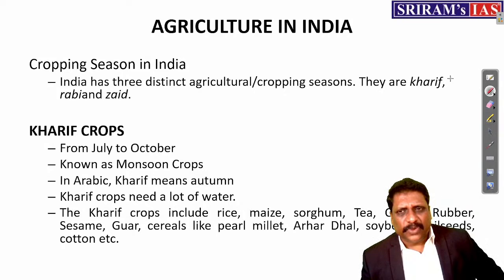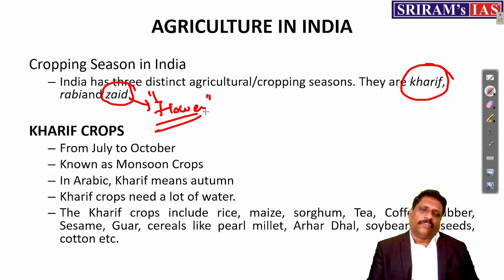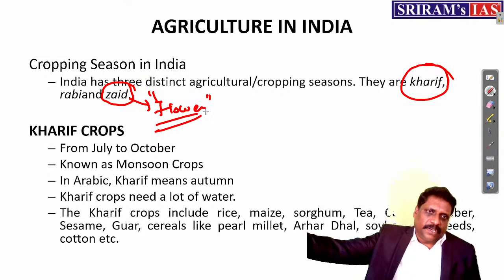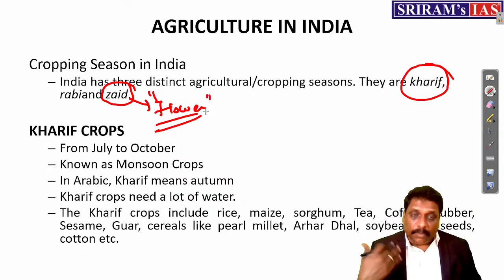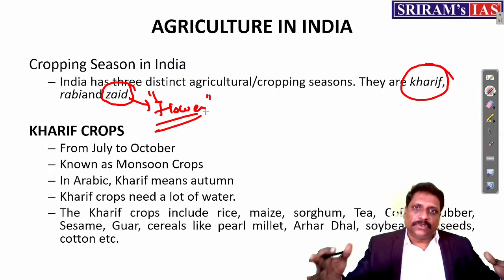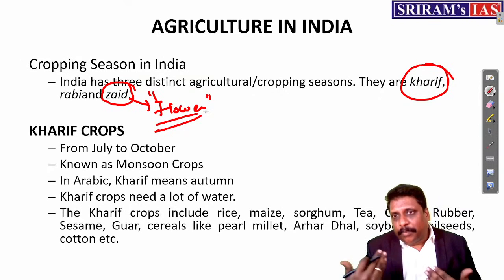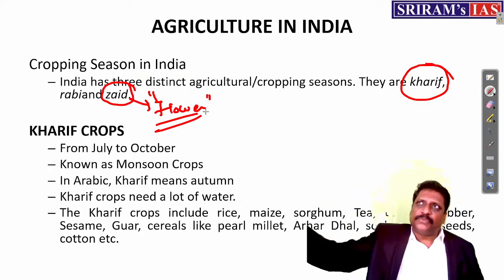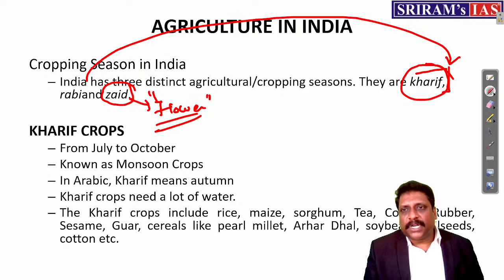See, very easily I can remember. Zaid crop, my dear friends, any flowering plants, floriculture, horticulture, that is seasonal vegetables and fruits, all this belongs to Zaid. Dry winter crops, Rabi crops. What I have to remember is Rabi crops, because the number of examples is limited, right? So try to remember Rabi crops. Whatever you do not remember, somewhere if you feel that it is cultivated in a larger part of India but I am sure it is not a Rabi crop, and if it is not a Zaid crop, you associate it with Kharif crop.